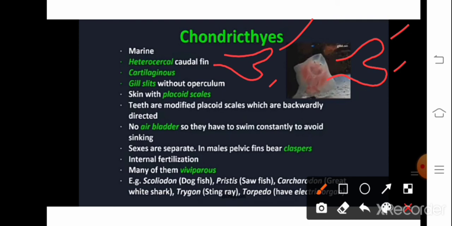So examples for chondrichthyes are Scoliodon, the common name is dogfish, then Pristis means sawfish, and there are other examples too, you can write any example. Next, Trygon is the scientific name of stingray. Next is Torpedo, the scientific name of electric ray, it has got an electric organ. Clear?